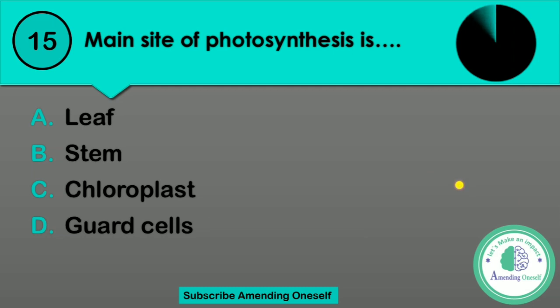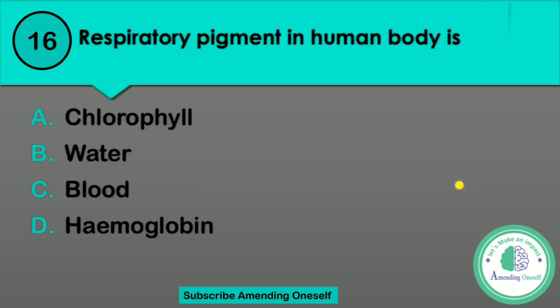Time's up. Question number 16. Respiratory pigment in human body is option A chlorophyll, option B water, option C blood, or option D hemoglobin. Four options, easy question and easy answer.